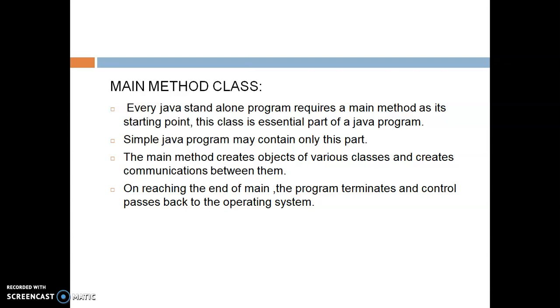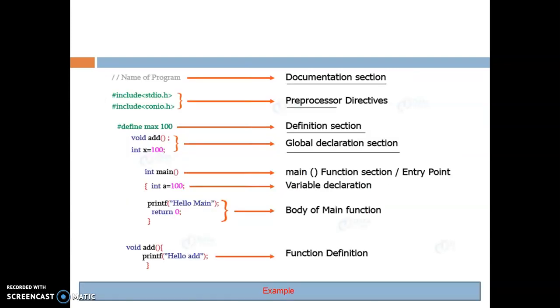A simple Java program may contain only this part. The main method creates objects of various classes and creates communication between them. On reaching the end of main, the program terminates and control passes back to the operating system.